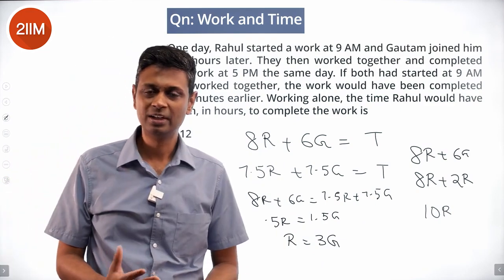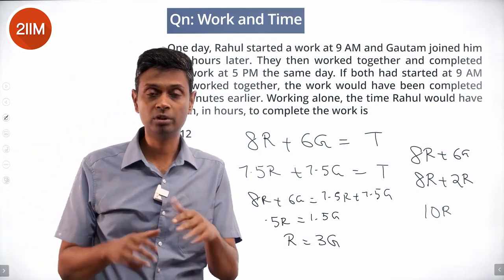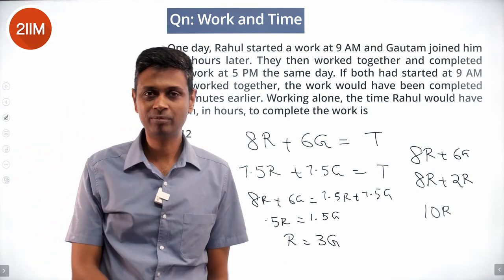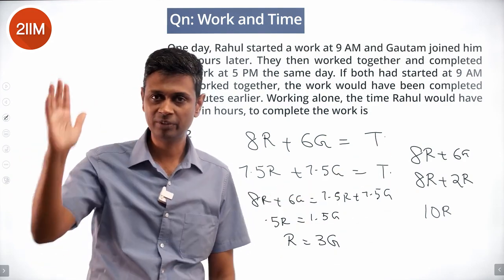Very routine question. Number of hours into per hour output gives the total output, and then equate it to whatever task is there. Simplify that.